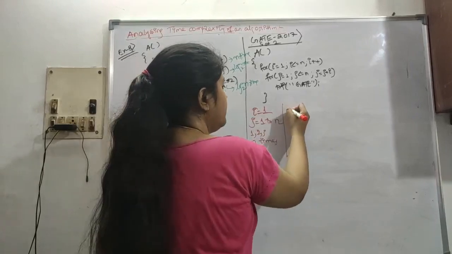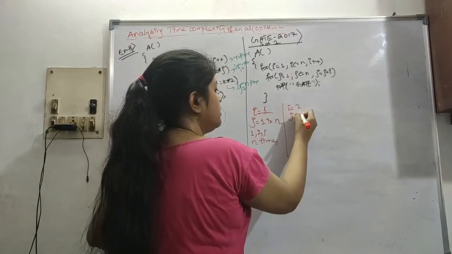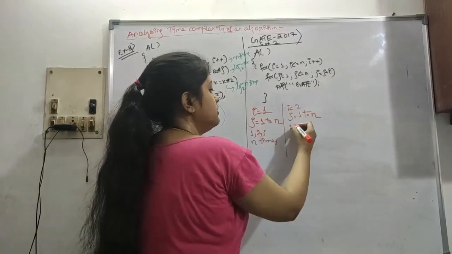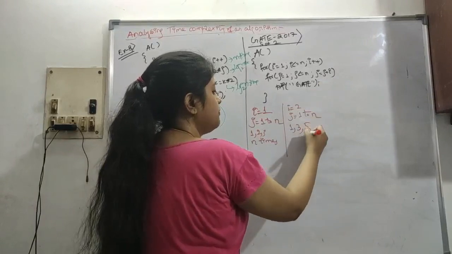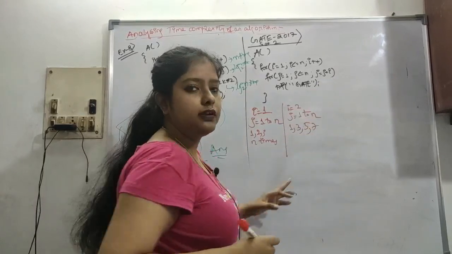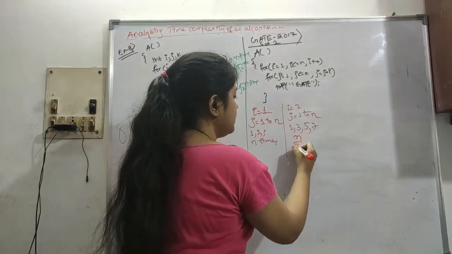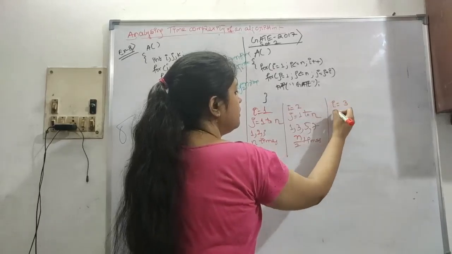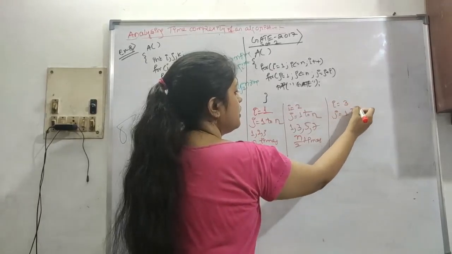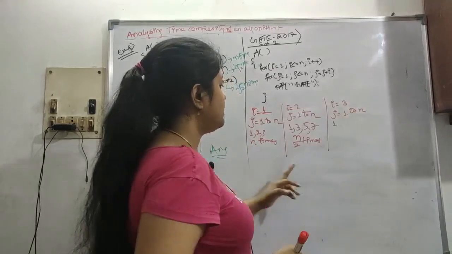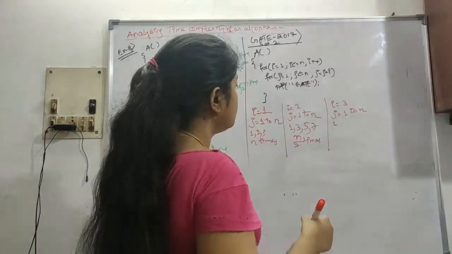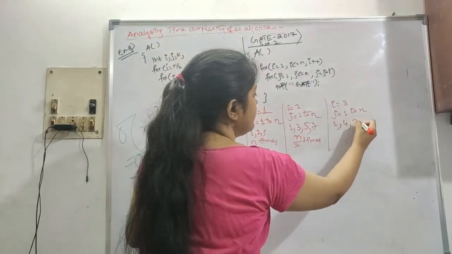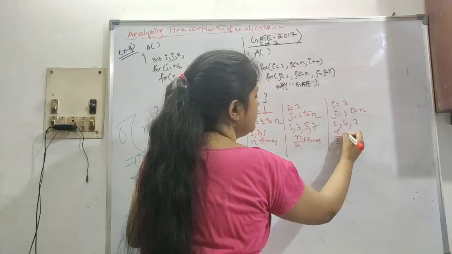Now when i is 2, j will also run from 1 to n and it will increment like 1, 1 plus 2 is 3, 3 plus 2 is 5, 5 plus 2 is 7, like this. So it will run for n by 2 times. Similarly, let's say i is 3, it will run from 1 to n. So 1 plus 3 is 4, then 4 plus 3 is 7, like this. So it will run for n by 3 times.